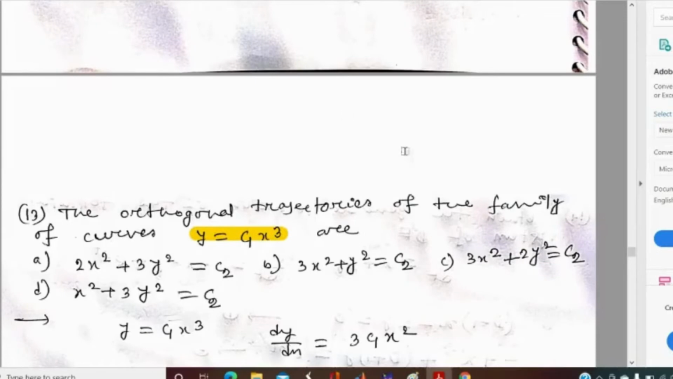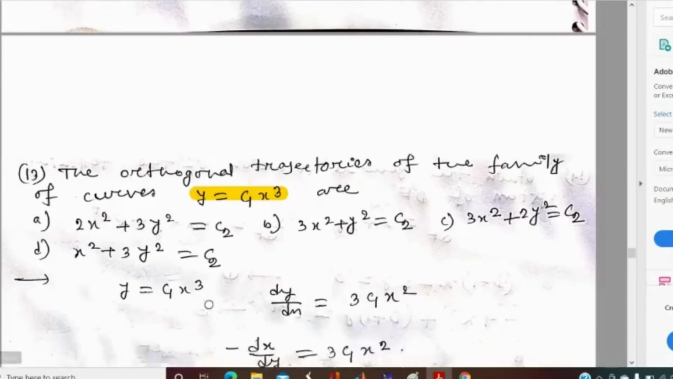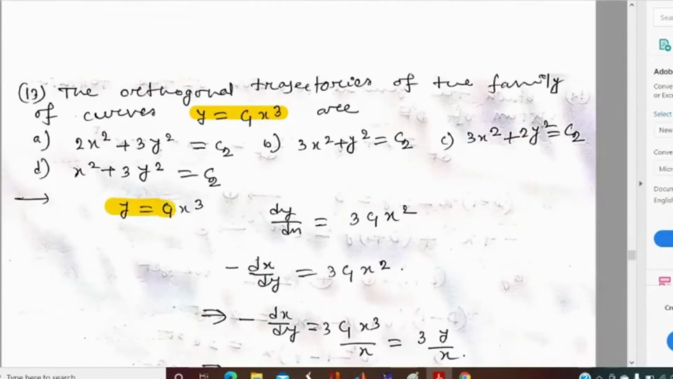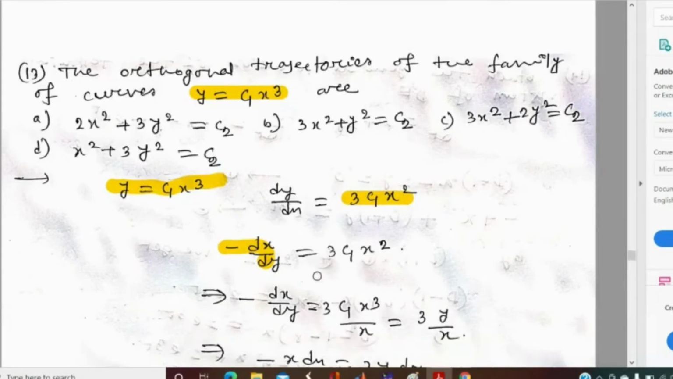Yes. So here the given curve is y equal to c1 x cube. If we differentiate with respect to x, then we will get dy by dx equal to 3c1 x square. According to the procedure of orthogonal trajectory, we have to replace dy by dx with minus dx by dy. So here we replace it, and minus dx by dy is equal to 3c1 x square.